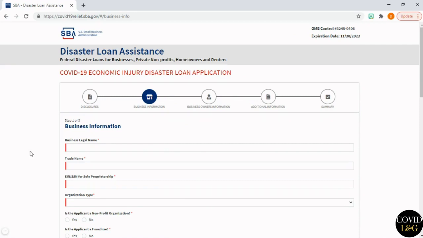Business information. I am a sole proprietor who files my business income taxes with my personal income taxes, and therefore I will list my first and last name as my business legal name. Trade name. This is the name that I do business as. So on the front of my store, it says COVID Shop.